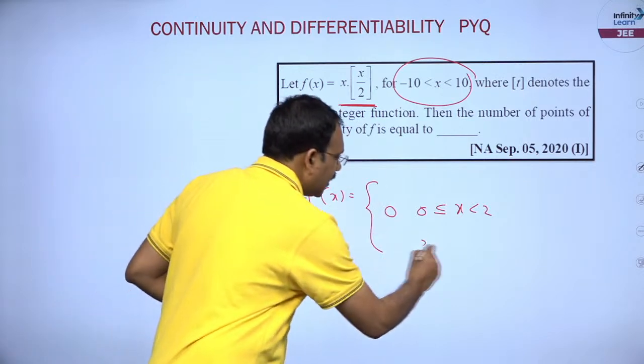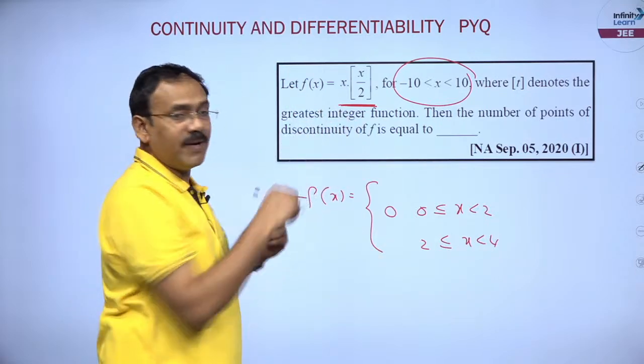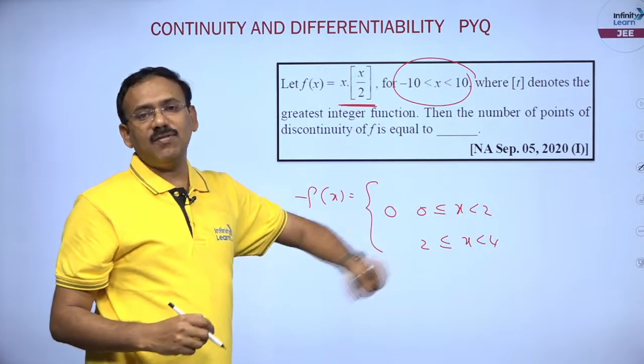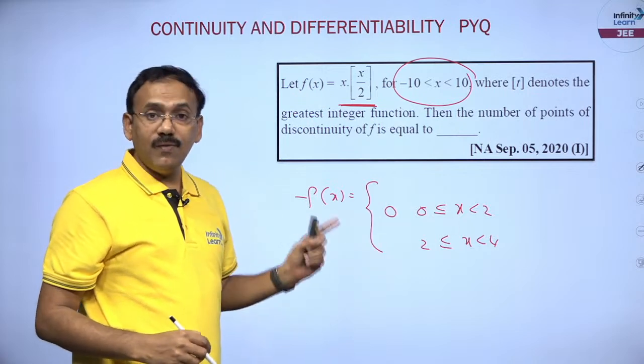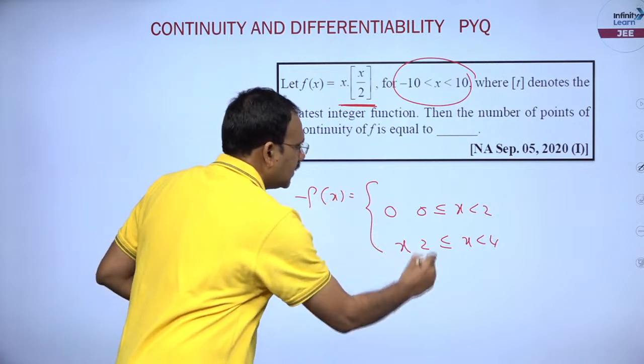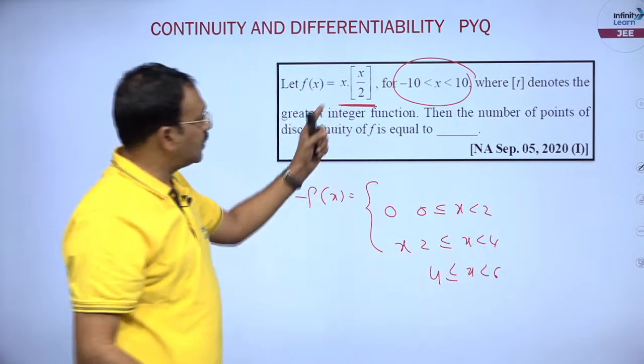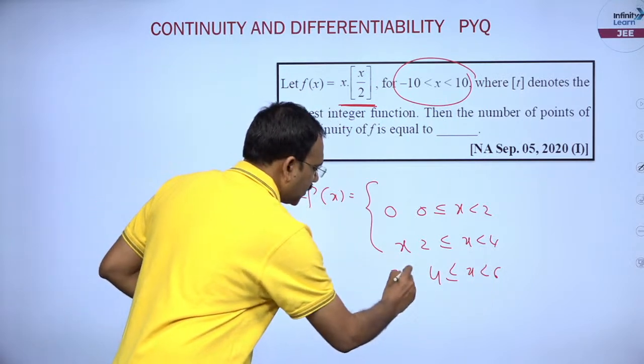Now x is taken from 2 to 4. Why did I take up to 4? Because if x is taken between 2 to 4, x by 2 will be 1 to 2, step becomes 1, this becomes x. Similarly, 4 to 6 you can define where the step becomes 2, this is 2x.